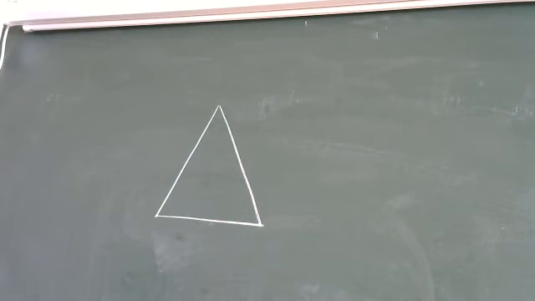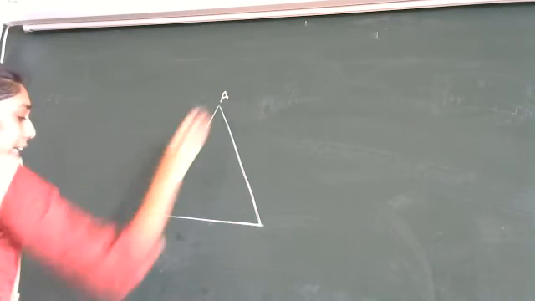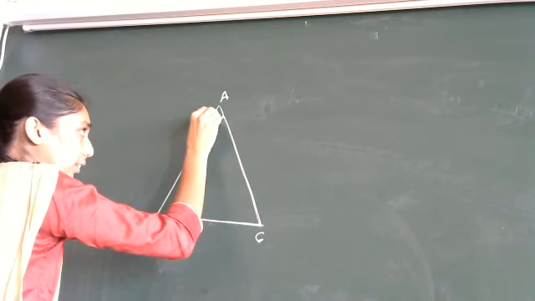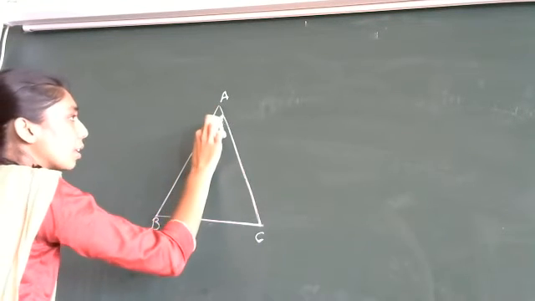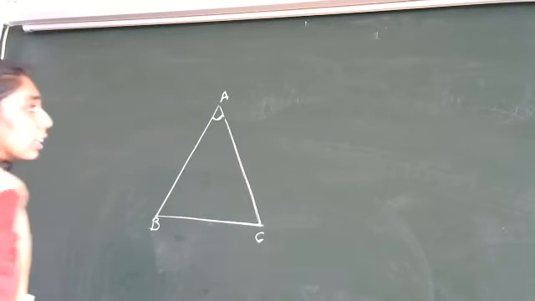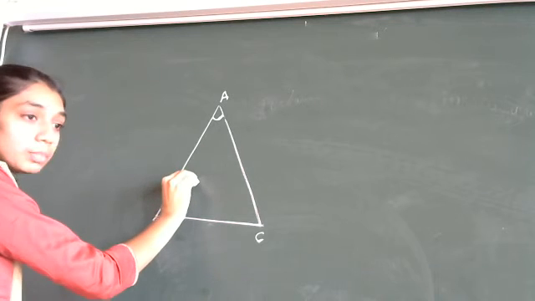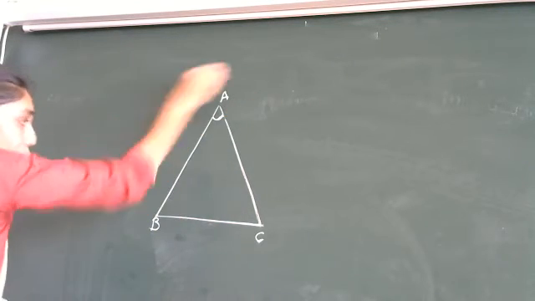Let me name this as sides A, B and C. And what is this angle called? This angle is called the angle of the prism. Now we'll see what will happen in refraction. Which medium is this? This is made up of glass. And outside the prism?